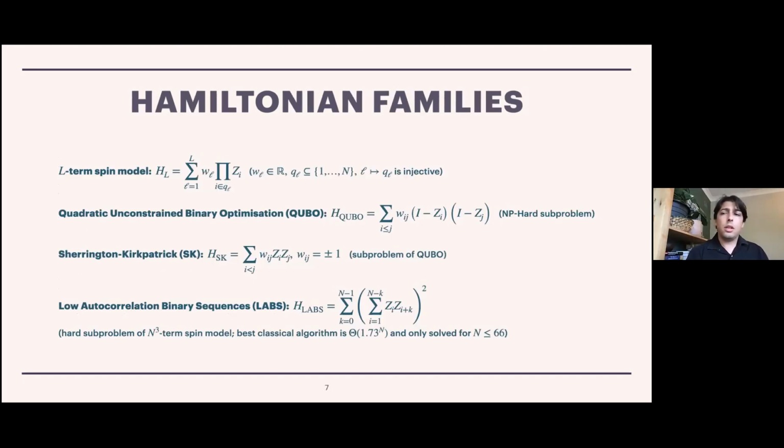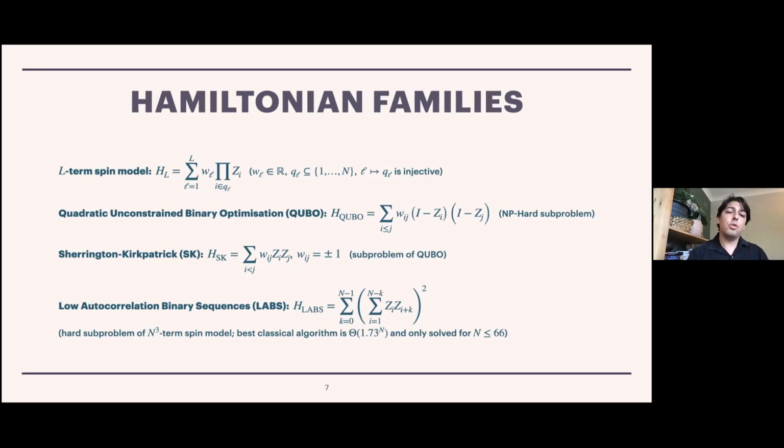So when we are studying combinatorial optimization, we are studying fairly specific cost functions. That is to say, ways of measuring how expensive or cheap a solution is. And we're modeling this using Hamiltonians. That is why I formulated this in terms of diagonal Hamiltonians. And we looked at 4 families.